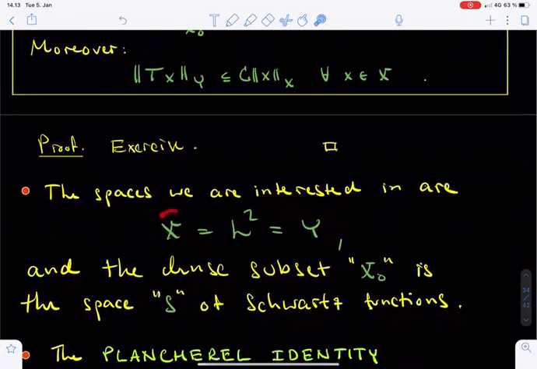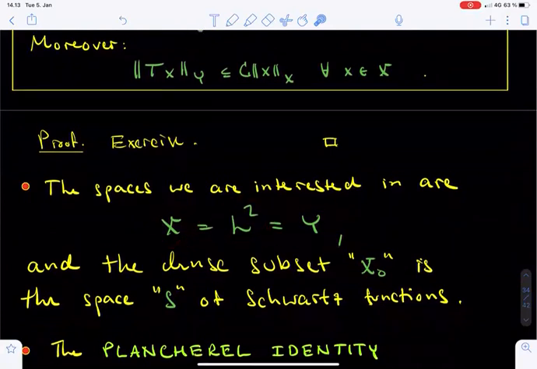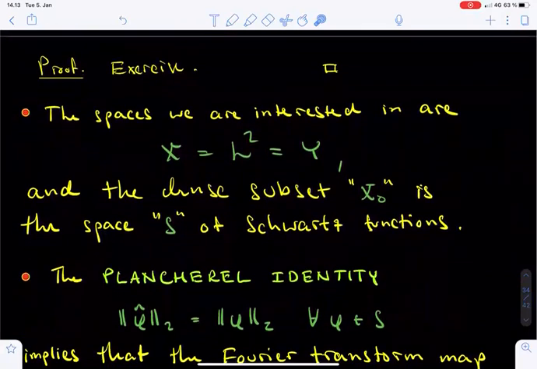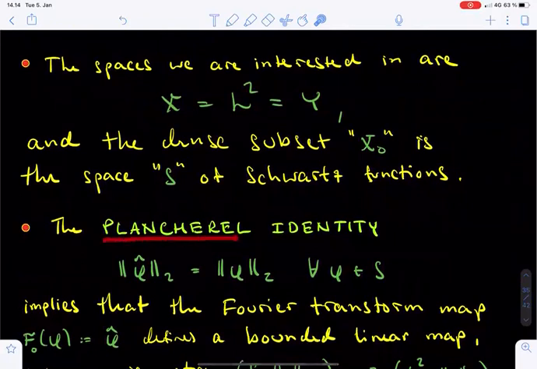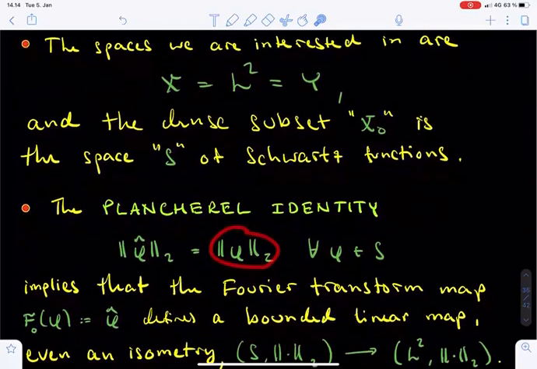As we already mentioned, the spaces X and Y to which the extension theorem will be applied are both equal to L2. And of course, the dense subset X0 is the space of Schwarz functions. We observe that by the Plancherel identity, the Fourier transform is a bounded linear map on the space of Schwarz functions viewed as a subspace of L2.